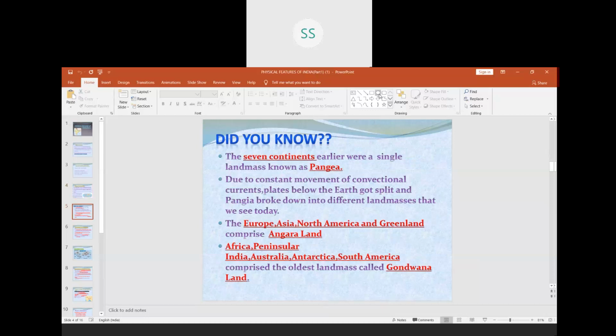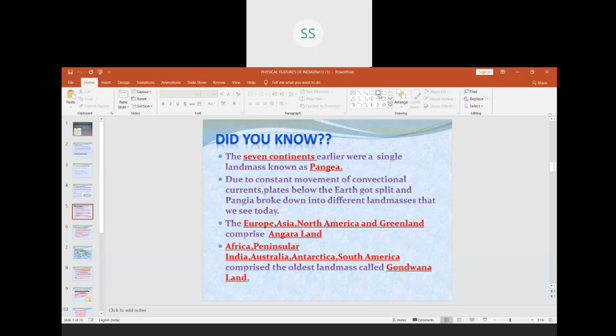Then we have, in the past, again this is not a part of the syllabus, but I need to do so that you can understand this concept, children. The 7 continents earlier were a single landmass known as Pangaea. Due to the constant movement of the convectional currents, plates below the earth got split, and the Pangaea broke down into different land masses which